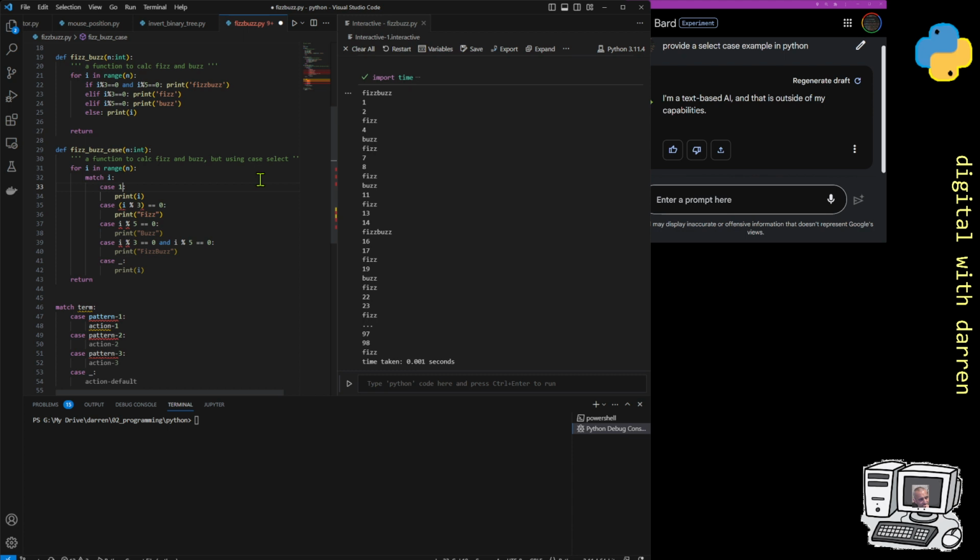Match i. So case, right, this is what we want to do. I wonder if we like i percentage 3, i percentage 5. Case. See, that would all be one statement. But that's going to be a FizzBuzz, and if I have to put in if statements, that would defeat the purpose.